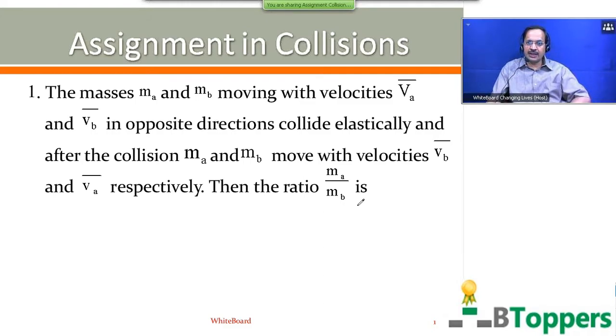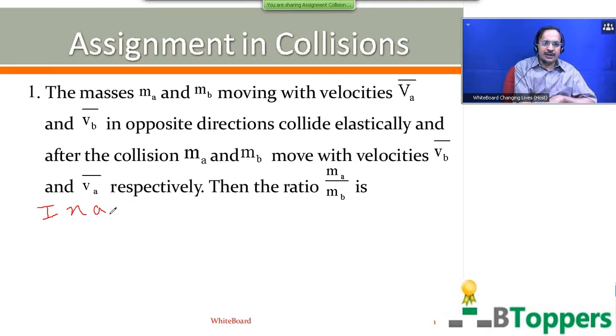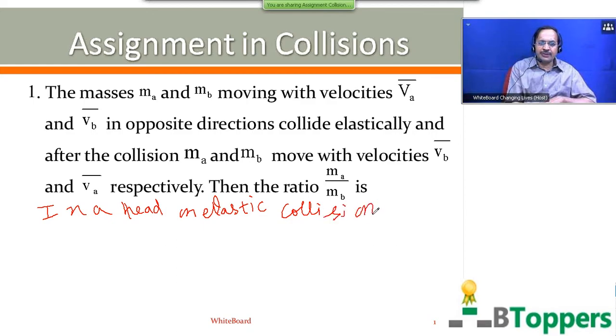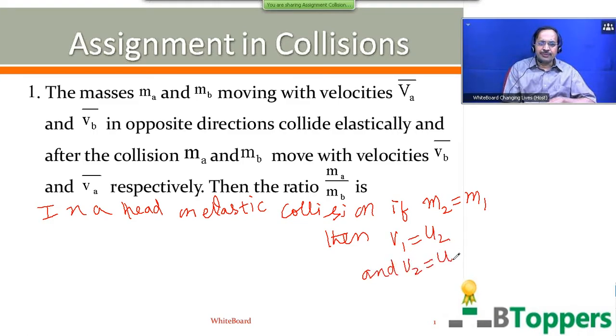As I discussed in the first special case in one-dimensional elastic collisions, the two colliding bodies have the same mass. In a head-on elastic collision, or one-dimensional elastic collision, if the two colliding bodies have the same mass, then their velocities will be exchanged after the collision. That means if M2 equals M1, then V1 equals U2 and V2 equals U1.